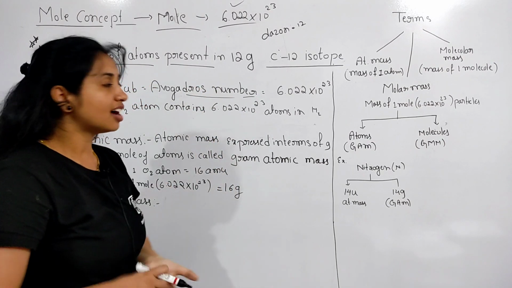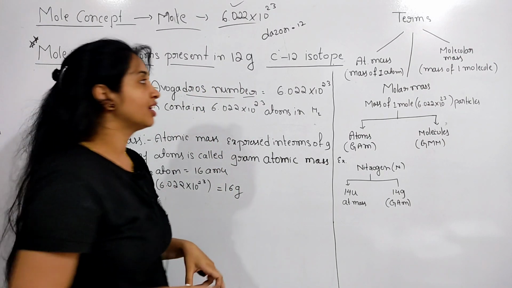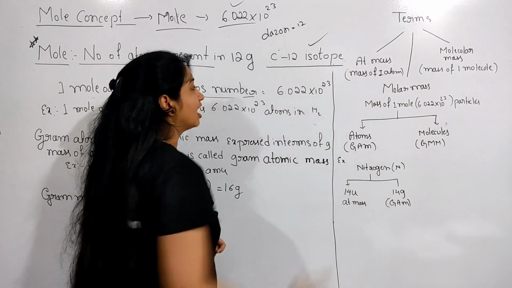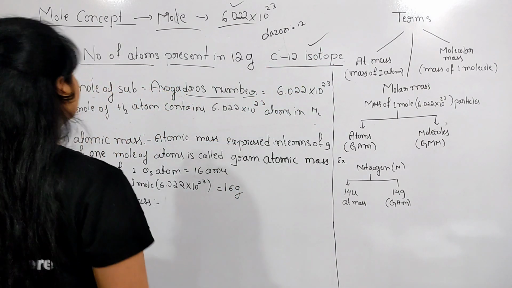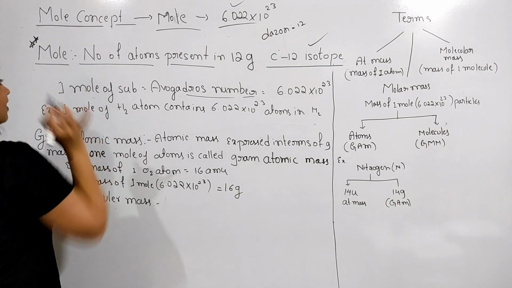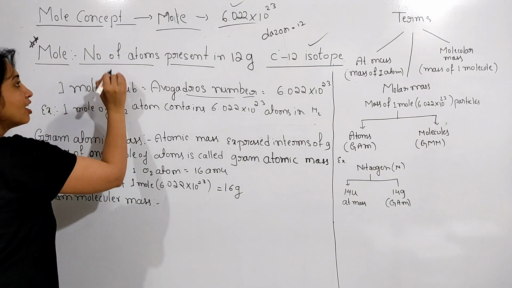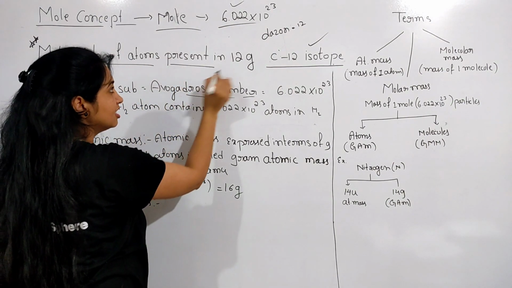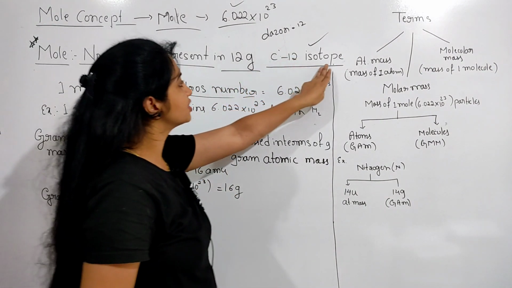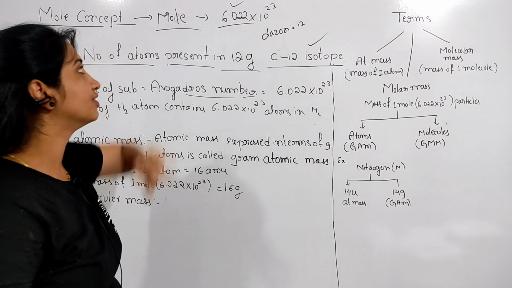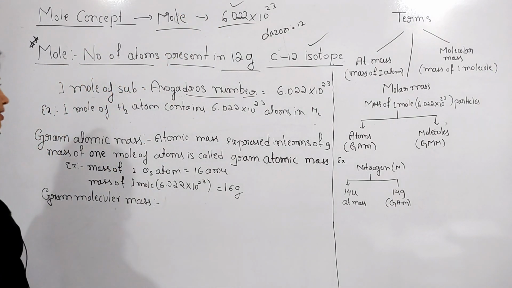To find atomic masses, we already take carbon 12 isotope as a reference. That's why the number of atoms present in 12 gram of carbon 12 isotope is the meaning of that 1 mole number.